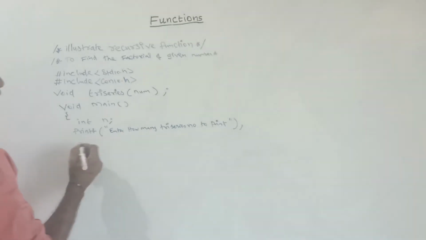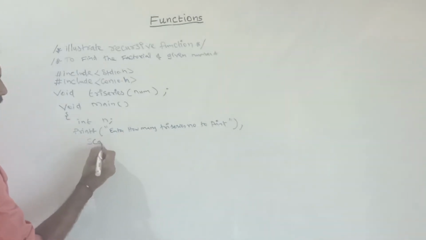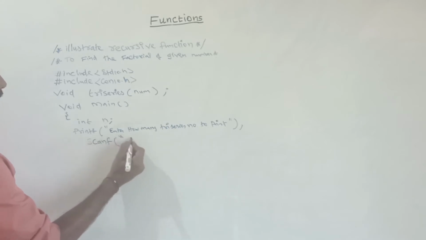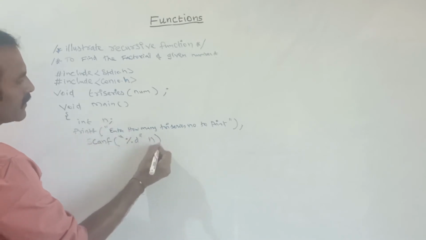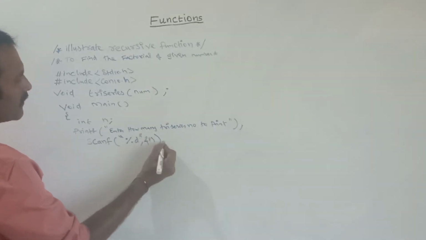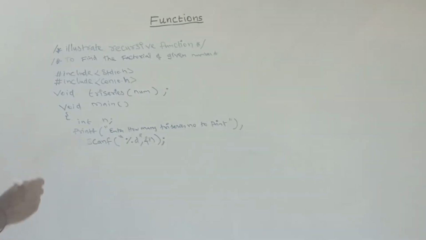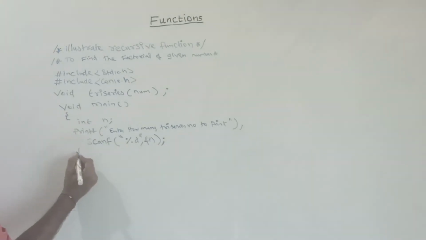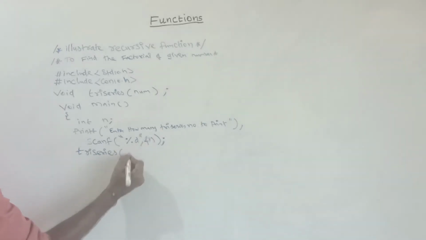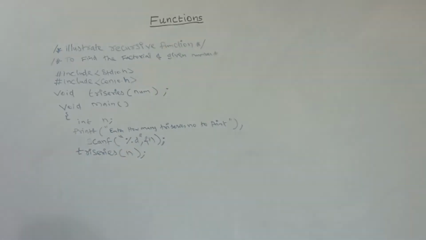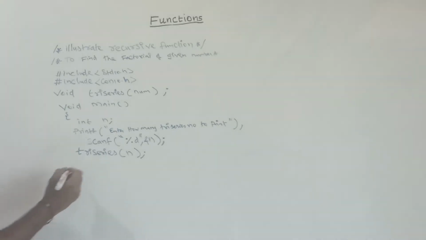Here you are asking how many triangle series numbers to print. Next, using scanf I am getting the value into n, ampersand of n. Next I am passing this n to try series. Try series of n, I am passing the value n here. Next getch. Here there is no return value.